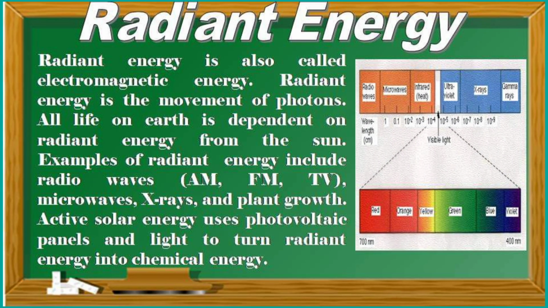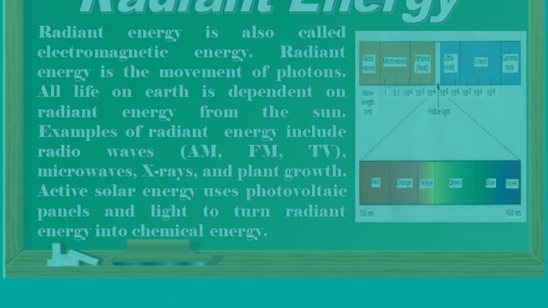Now, let's take a look at radiant energy. Radiant energy is also called electromagnetic energy. Radiant energy is the movement of photons. All life on Earth is dependent on radiant energy from the sun. Examples of radiant energy include radio waves, the AM, the FM, and the TV, the microwaves, X-rays, and plant growth. Active solar energy uses photovoltaic panels and light to turn radiant energy into chemical energy.